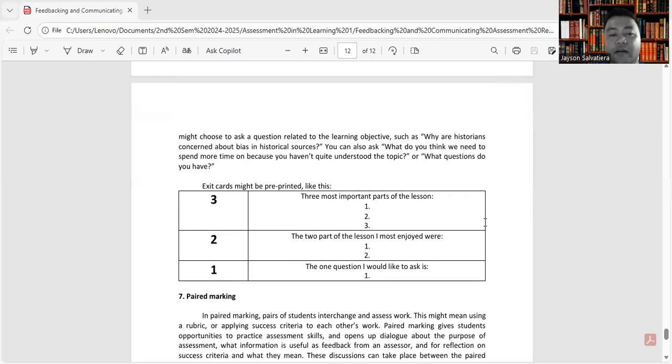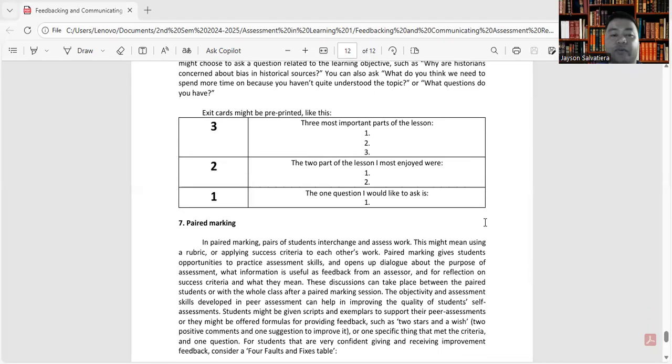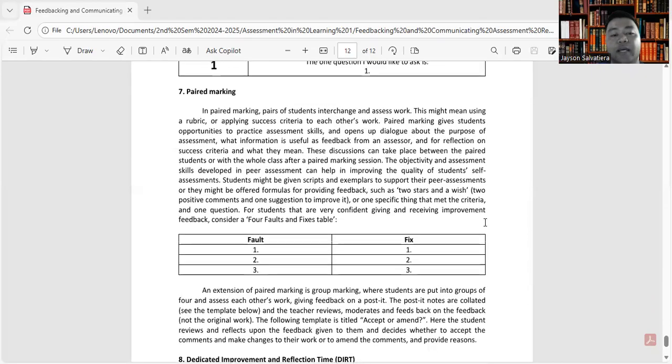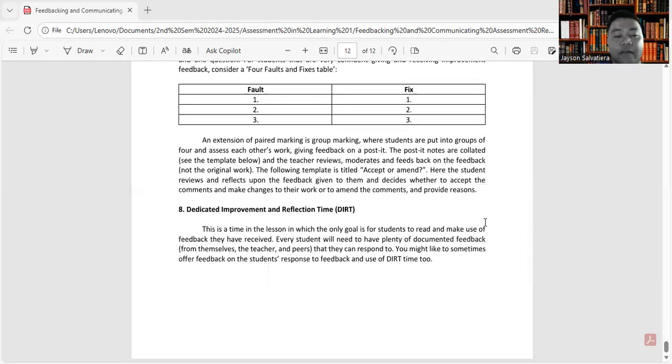So for exit cards, it might be pre-printed like this. Okay, so what are the three most important parts of the lesson? Two, what are the two parts of the lesson I most enjoyed were? Then the one question I would like to ask is... okay, so next we have number 7.